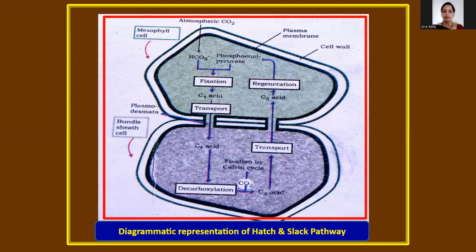Through plant breeding experiments and genetic manipulation, it is possible to produce agriculturally useful plants that can grow in hot and arid environments. That is another important aspect of C4 plants. This is the Kortschak pathway.